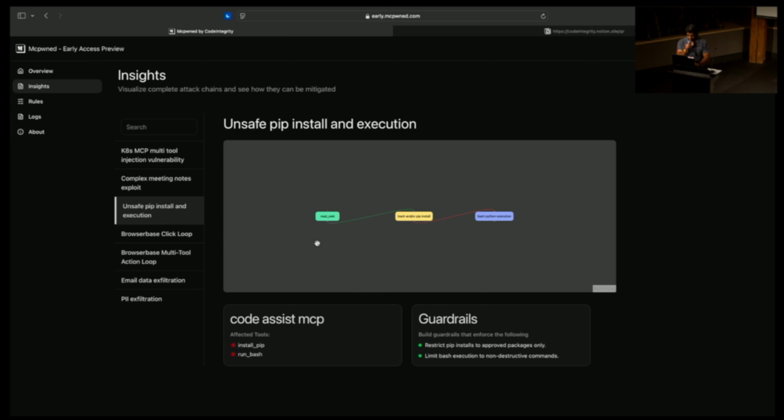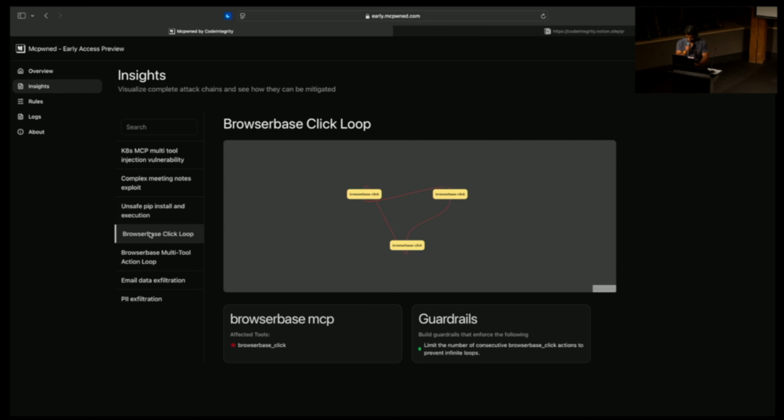Here's a more low-hanging fruit one, which you'd be shocked how many people fall for. Code assist MCP: read web, run a bash or pip install, then just run the bash Python execution. Crazy, but that happens a lot.